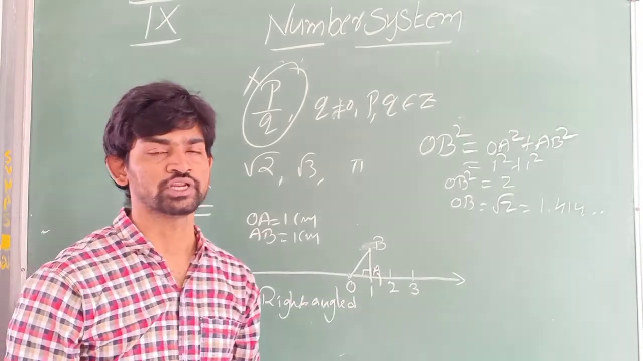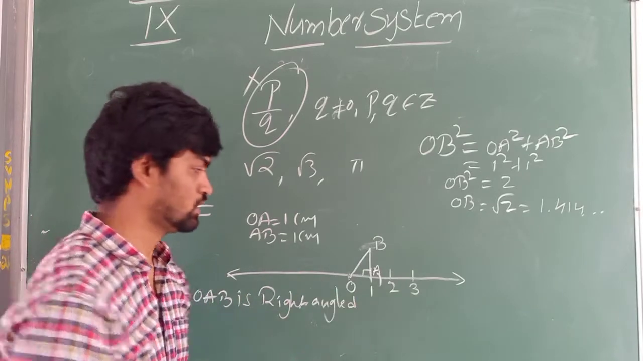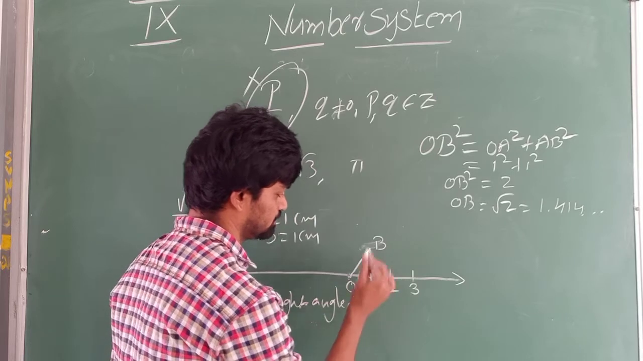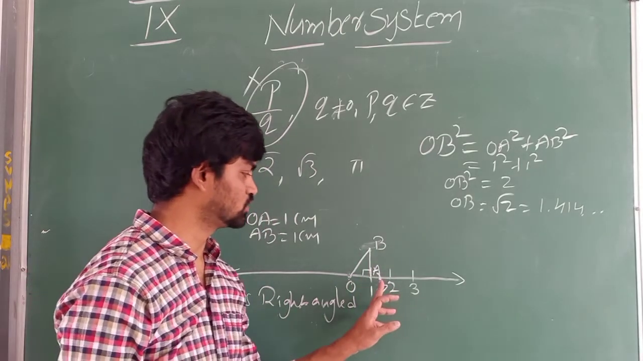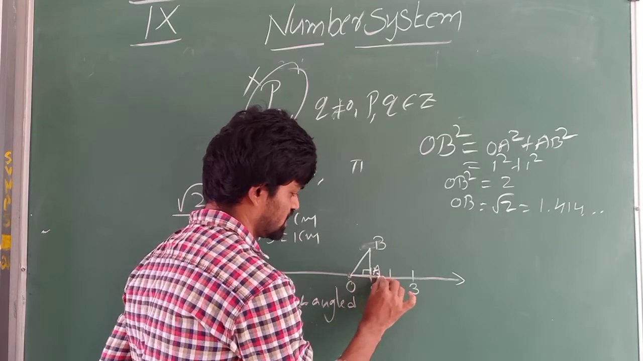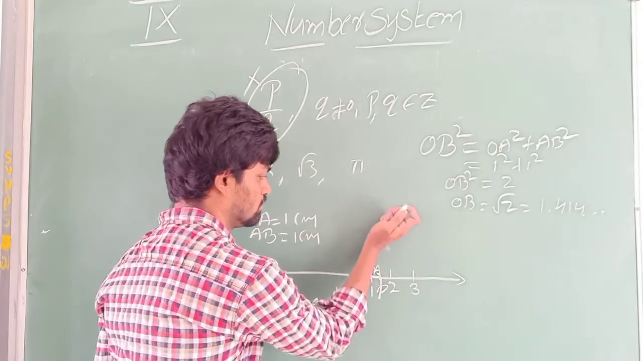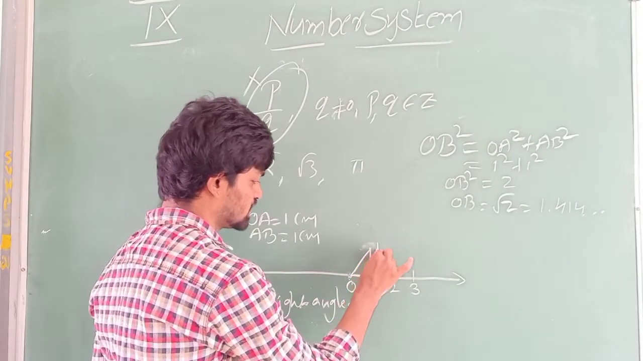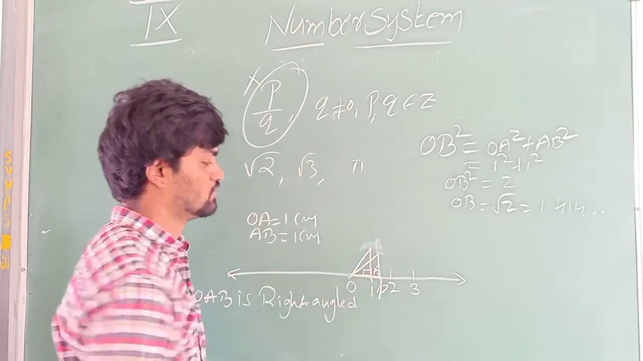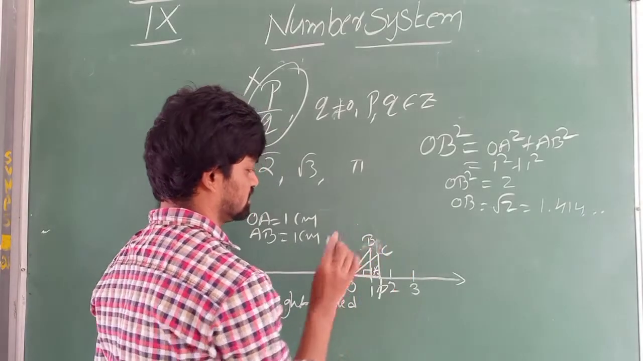How to locate root 3? Root 3 is a little different. First we have to locate root 2. Now I located root 2 here. This is my A, or we can mark it P. This is the root 2 value. Now I will take the base as OP and draw 1 centimeter perpendicular to it. Okay, I join. You can mark this as C.